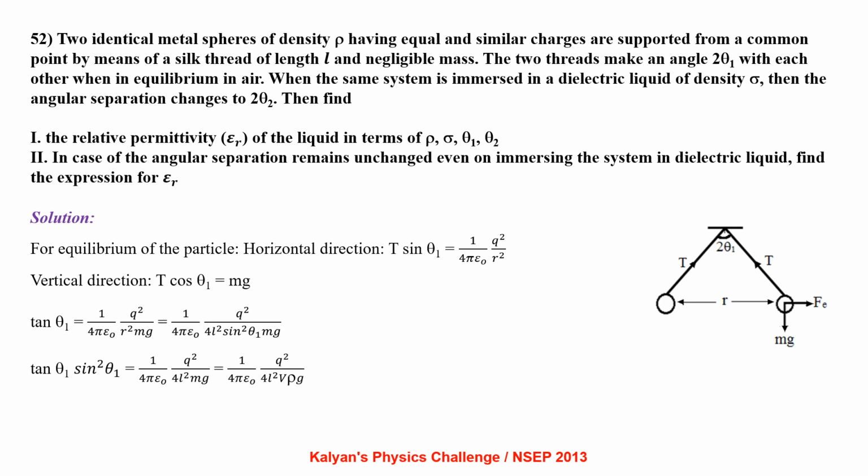For equilibrium of the particle in horizontal direction, T sin theta 1 equal to 1 by 4 pi epsilon naught q square by r square. In vertical direction, T cos theta 1 equal to mg. So tan theta 1 equal to 1 by 4 pi epsilon naught q square by r square mg, which is 1 by 4 pi epsilon naught q square by 4l square sin square theta 1 mg. So tan theta 1 sin square theta 1 equal to 1 by 4 pi epsilon naught q square by 4l square mg. Writing mass in terms of volume and density, it is 1 by 4 pi epsilon naught q square by 4l square V rho g.